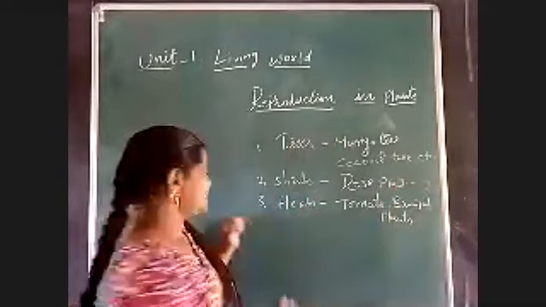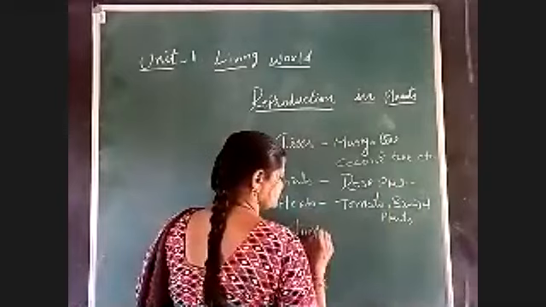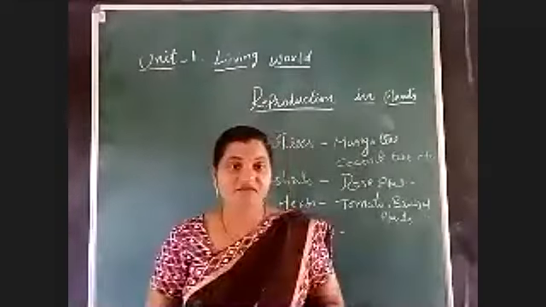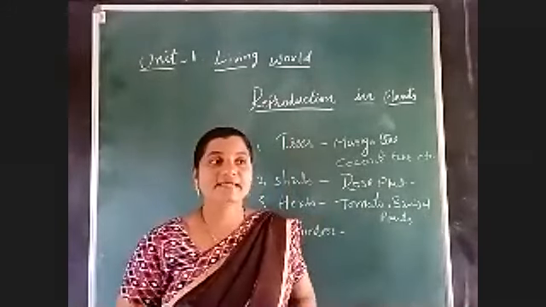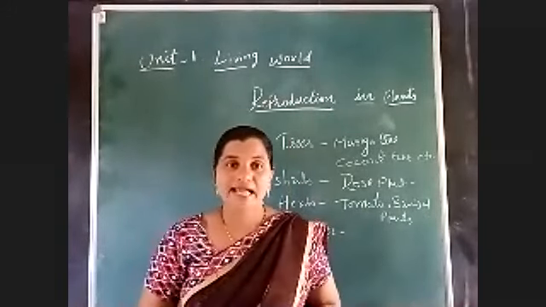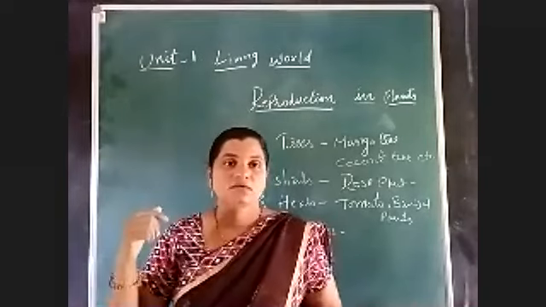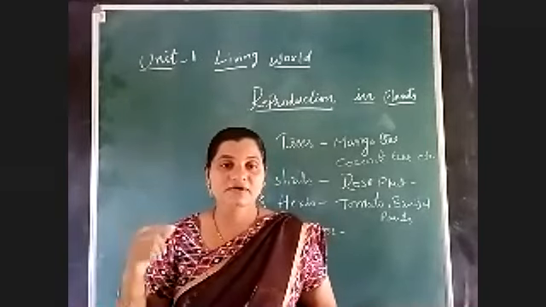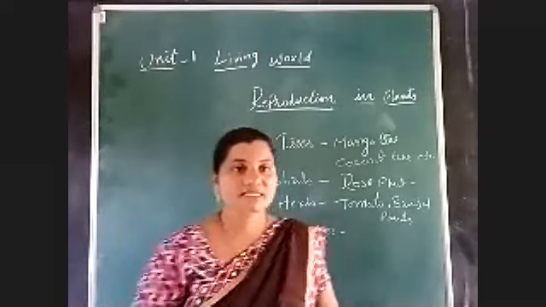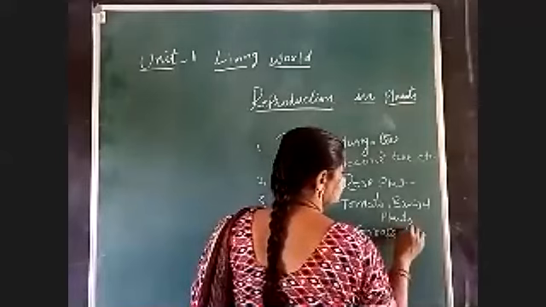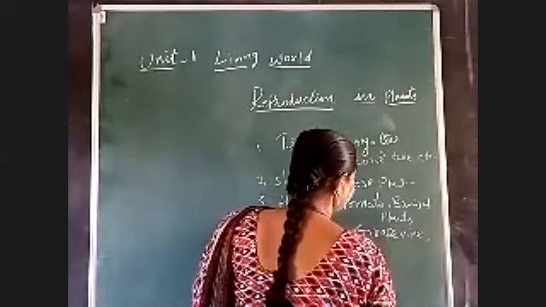Next, the fourth one is climbers. Climbers are plants which can climb on a support. They anchor one support and grow over it. Such plants are known as climbers. For example, grapevine, money plant also.